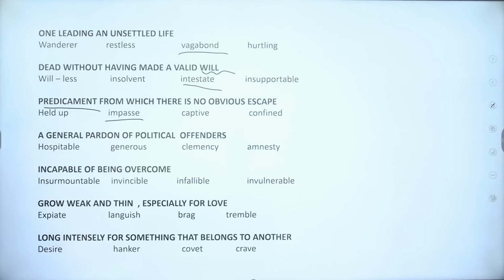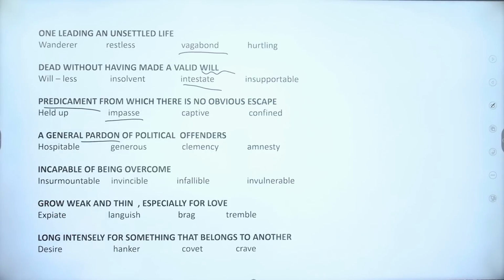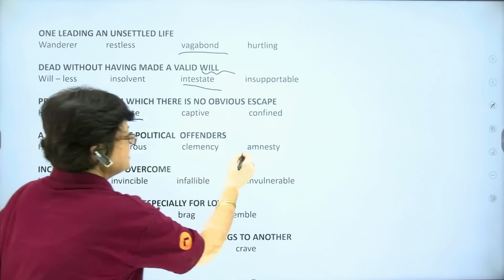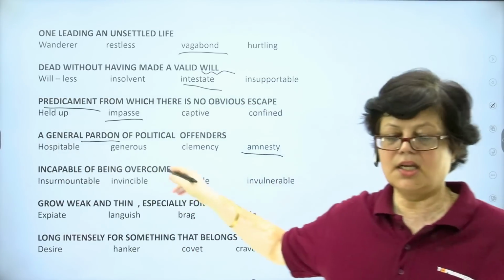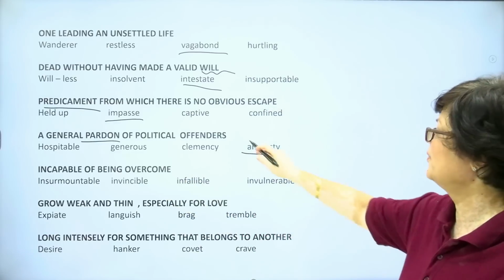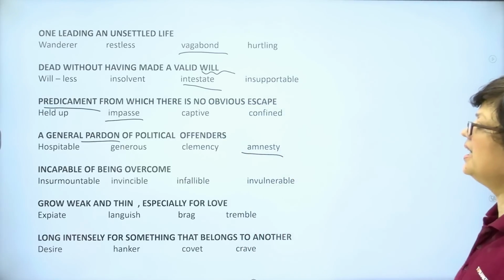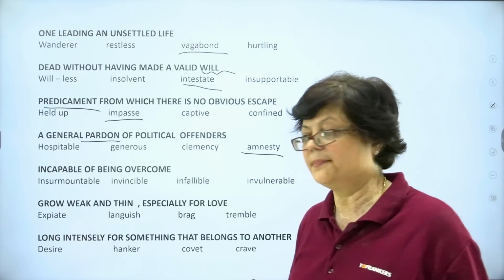Next, a general pardon of political offenders. Pardon is to grant pardon to somebody. In Hindi, it is called maafinama. Is it hospitable? Is it generous? Is it clemency? Is it amnesty? The answer is amnesty. Amnesty is the word for a general pardon of political offenders. Offenders means criminals.